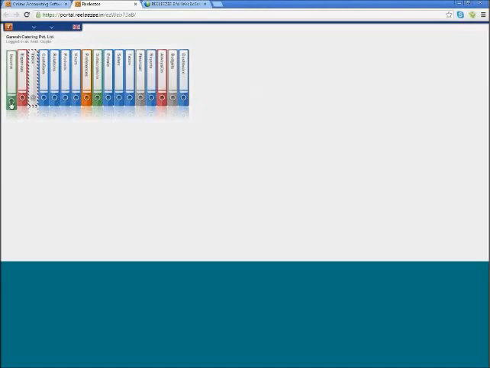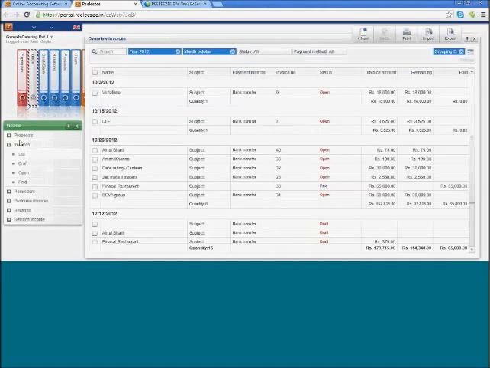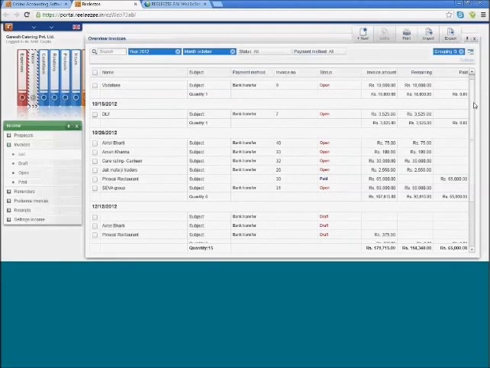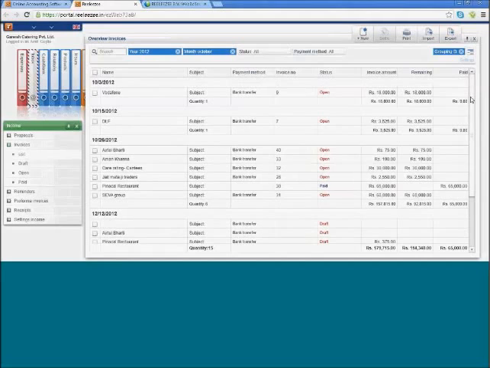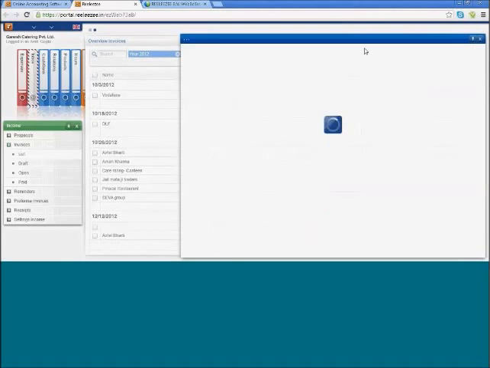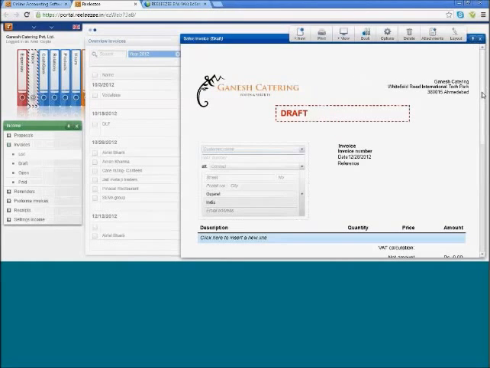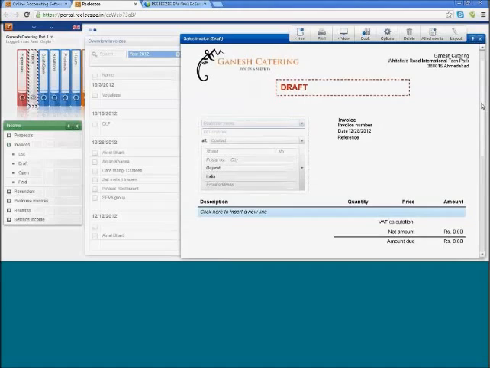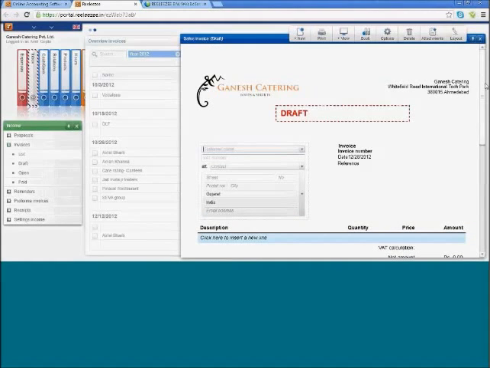So first, let's look at the income binder. You click on the income binder, and the moment you click, you will see an overview of all invoices created till date. There are 3 most important statuses in Reeleezee. An invoice will take an open status, a paid status, or a draft status. You simply click on new. The moment you click new, you will see a default layout, the one that you chose in your login wizard, or that you feel is the best for your business. That particular layout will open.